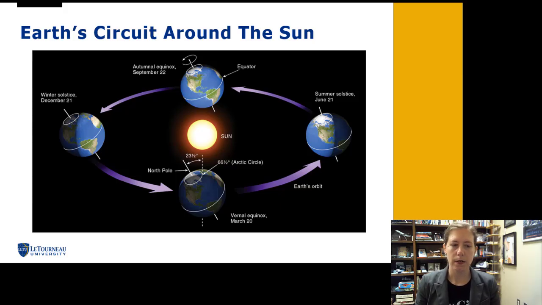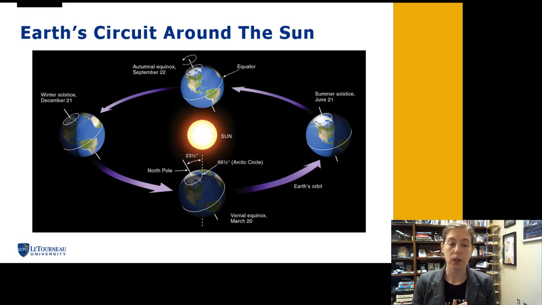So at either equinox, daytime and nighttime are of equal length. So we have the vernal equinox in the spring on March 20th, autumnal equinox September 22nd. This is where the day and the night are equal length. At either solstice, so I'm recording this in December, we're approaching the winter solstice on December 21. That in the northern hemisphere is going to be our shortest day and our longest night. But if you're in the southern hemisphere, that's going to be your longest day and your shortest night. And that is because of the tilt.